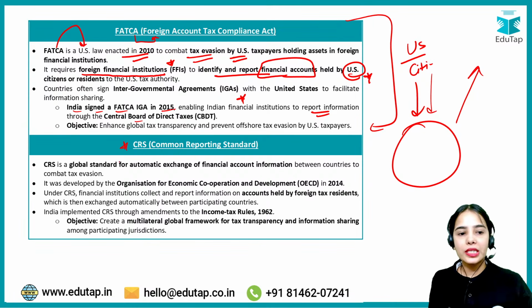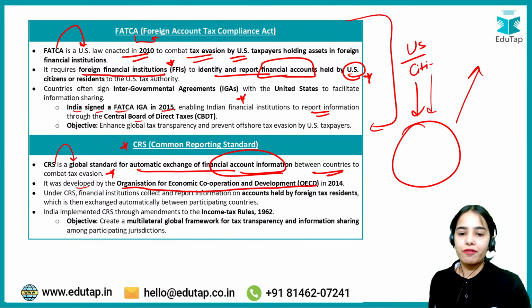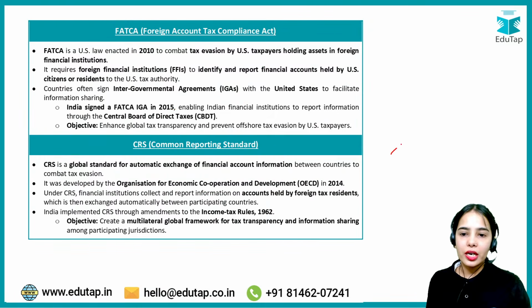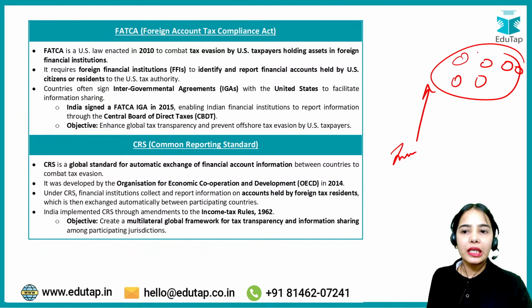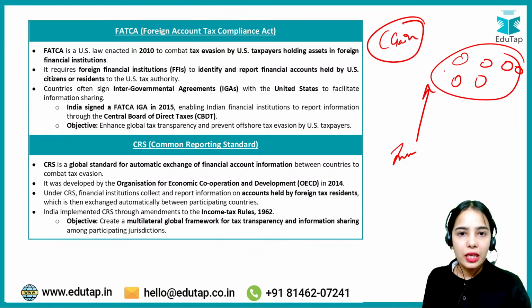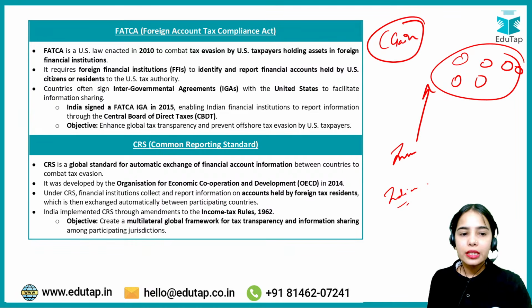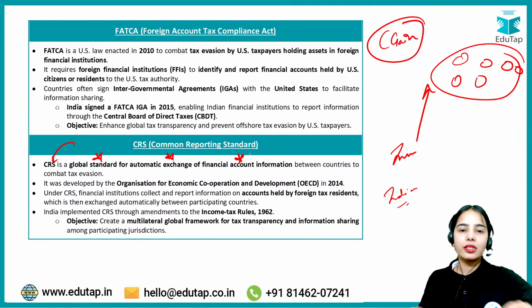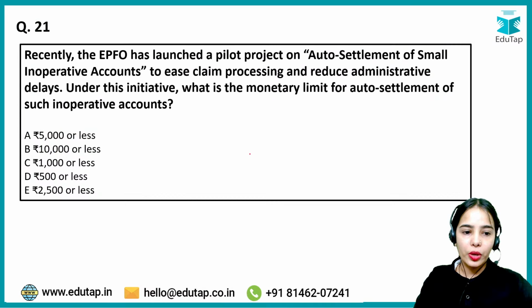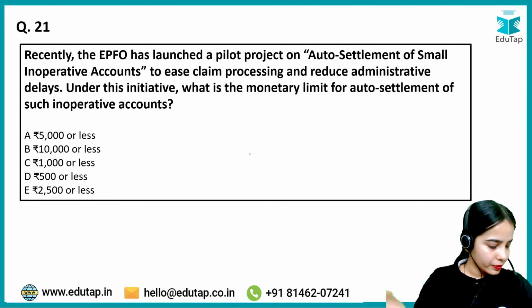Next is CRS, Common Reporting Standard. Common Reporting Standard is a global standard for automatic exchange of financial account information between countries to combat tax evasion. It was developed by the Organization for Economic Cooperation and Development in 2014. Let's say investors of our country are investing in different countries. We are not aware how much capital gain they are getting from the other countries. How is the Indian government going to know? For this, there is the CRS, a global standard for automatic exchange of financial account information between countries so that the different investors can be taxed appropriately. Okay. Now coming to the next one, try to answer this.